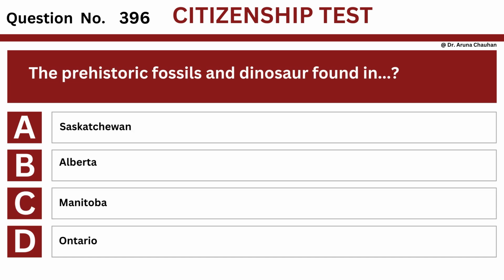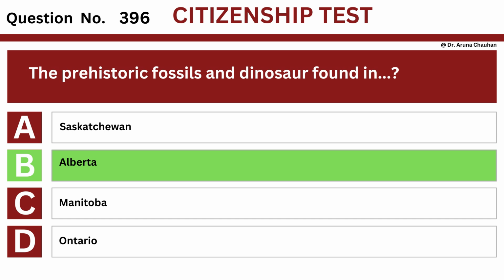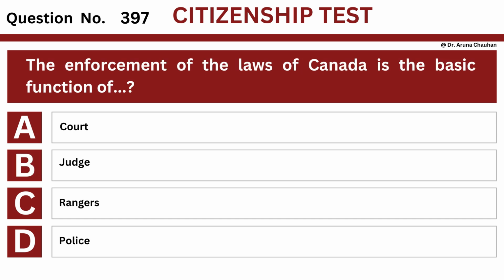Question number 396. Question: The prehistoric fossils and dinosaur found in Option A, Saskatchewan. Option B, Alberta. Option C, Manitoba. Option D, Ontario. The answer is option B, Alberta. Question number 397. Question: The enforcement of the laws of Canada is the basic function of Option A, Court. Option B, Judge. Option C, Rangers. Option D, Police.